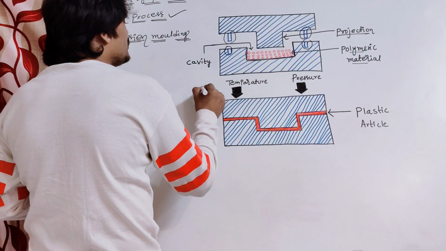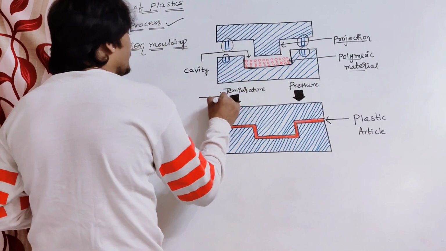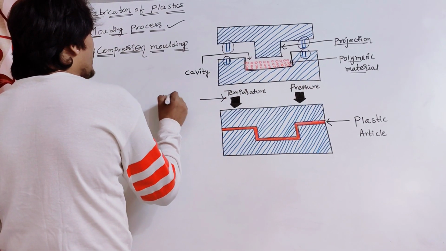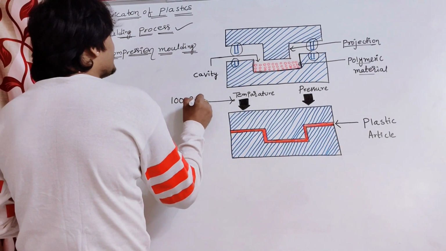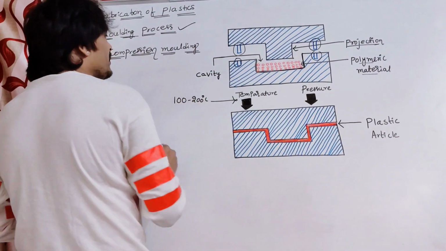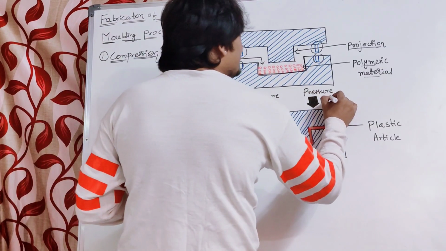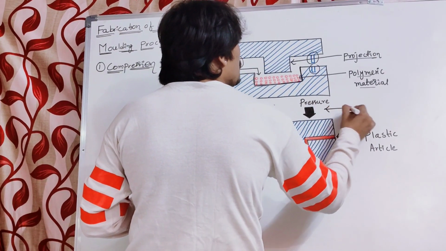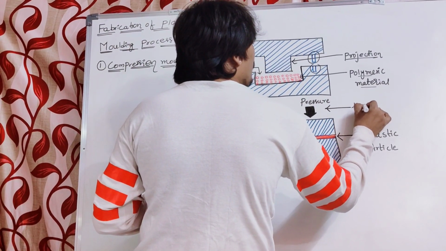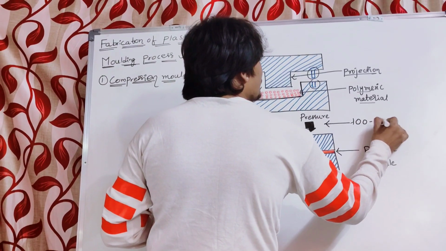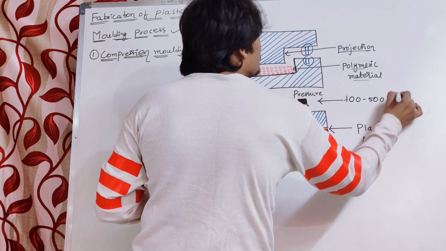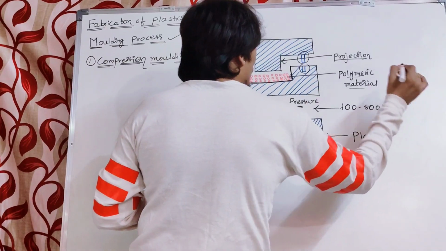Now we need to supply a temperature within the range of 100 to 200 degrees centigrade. Simultaneously, we exert a pressure of 100 to 500 kilograms per centimeter square.